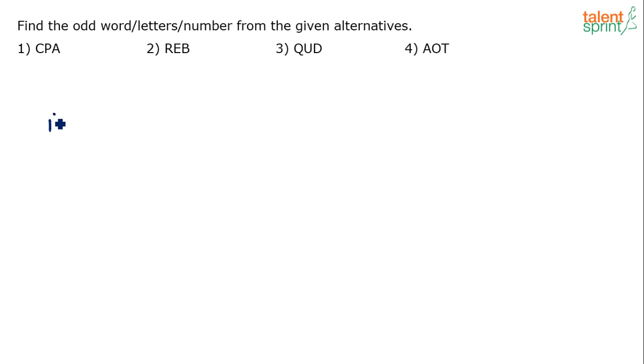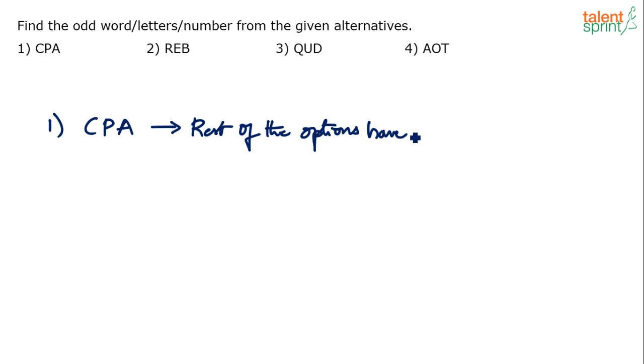Now all those who have marked option 1 as the answer, CPA, they're saying CPA is the answer because rest of the options have the vowel in middle, right?